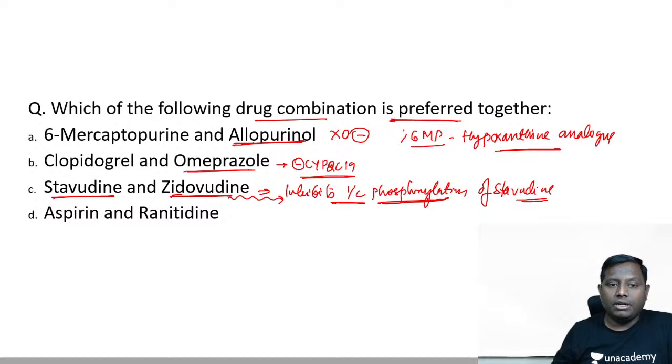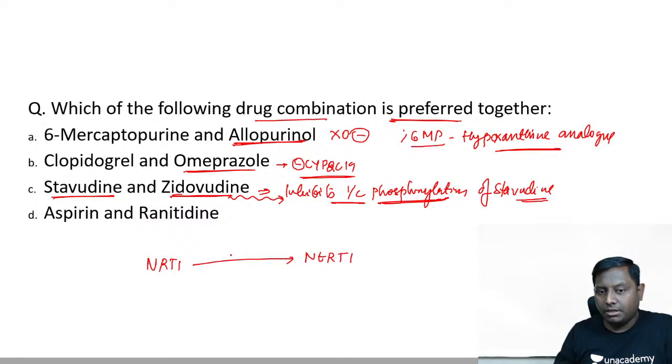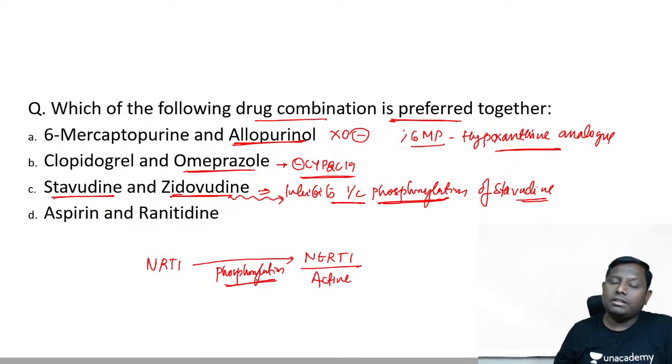A point to remember that all the NRTI, nucleoside reverse transcriptase inhibitor, require phosphorylation to be converted to the nucleotide form, and this is going to be the active form. But this is not true with the NNRTI. NNRTI does not require phosphorylation, but nucleosides require phosphorylation for their activation.